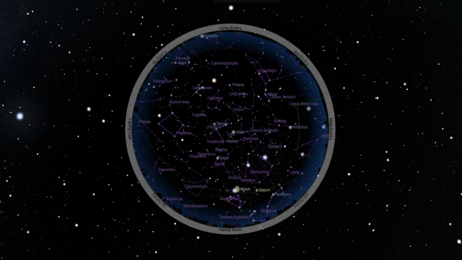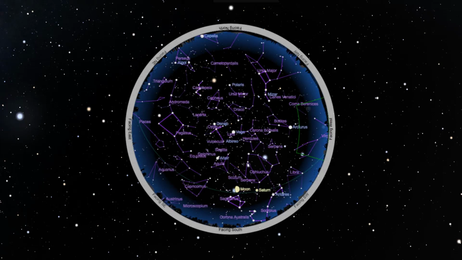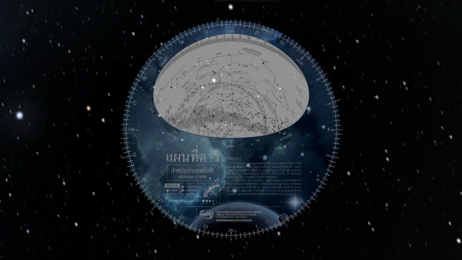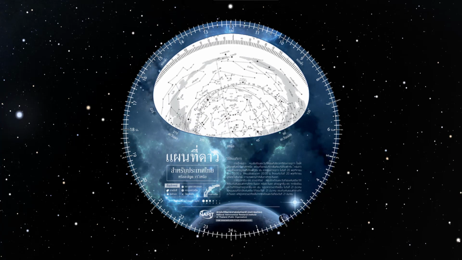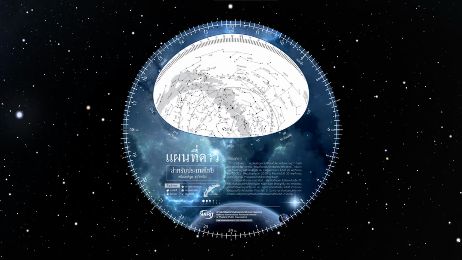In the past, learning about stargazing involved using star charts as basic tools. In Thailand, we have the Thai Astronomical Society's Sky Map, which allows us to rotate and view various constellations according to the desired date and time.